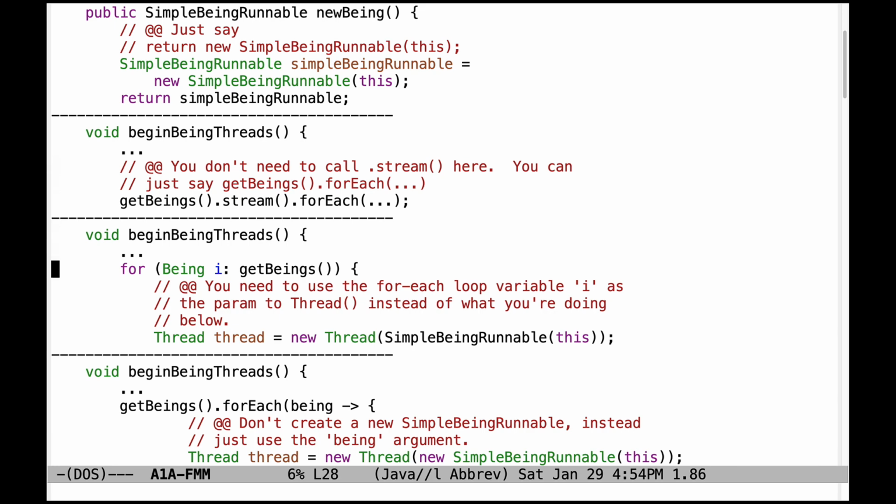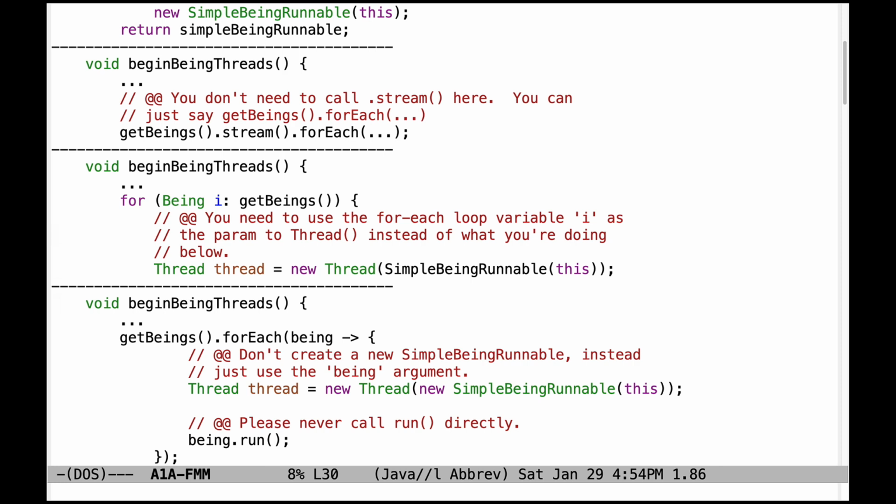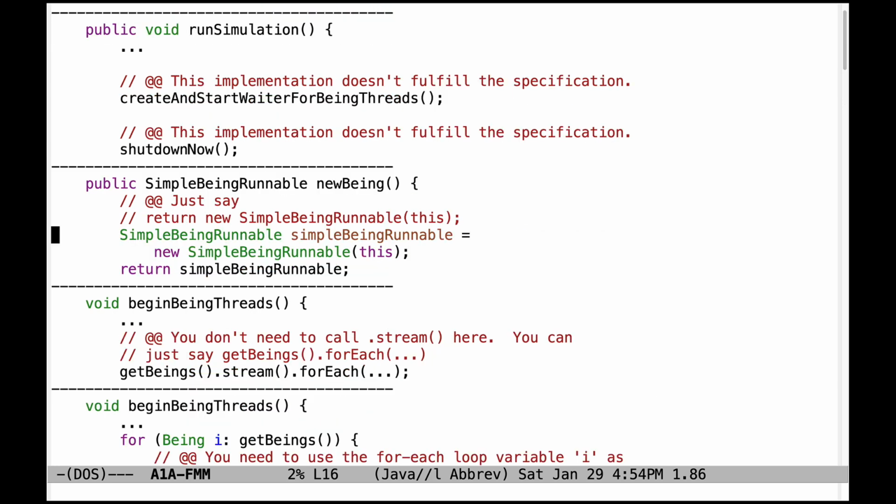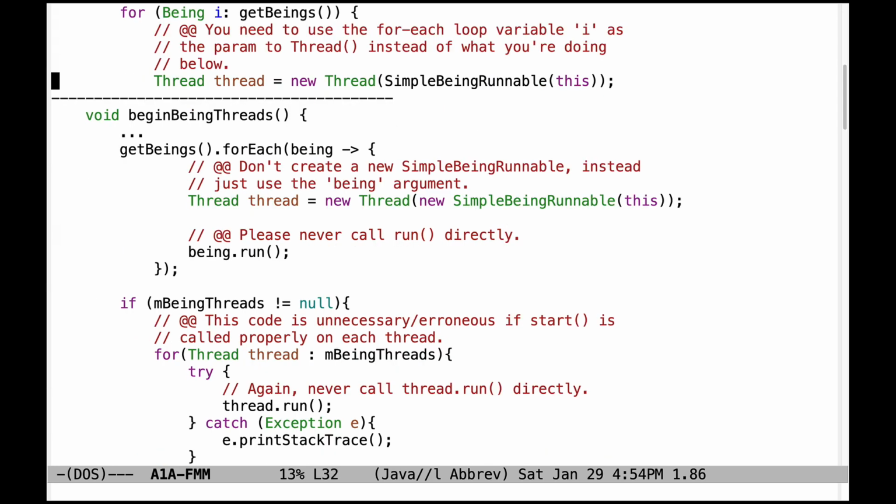Come down a little further. Let's take a look at another common problem. In this code, you need to use the variable i, or whatever you call the loop variable, as the parameter to thread instead of what's being done below. You don't want to call simple being runnable this. That's what's done earlier in the new being factory method, so you don't need to do that.